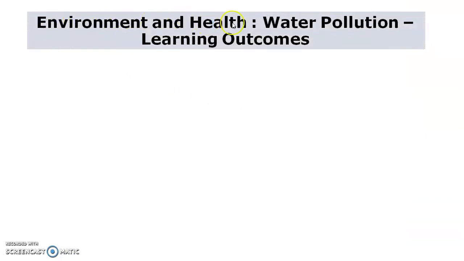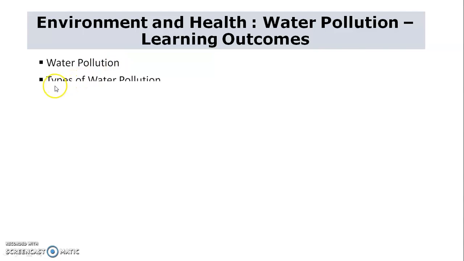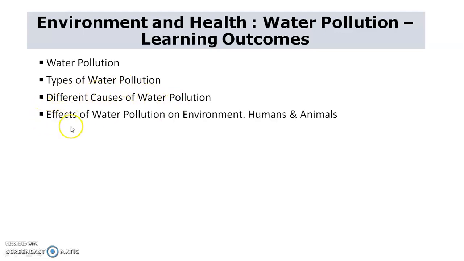So, environment and health, water pollution. The learning outcomes are water pollution, then the types of water pollution, then the different causes of water pollution, and the effects of water pollution on environment, humans and animals.